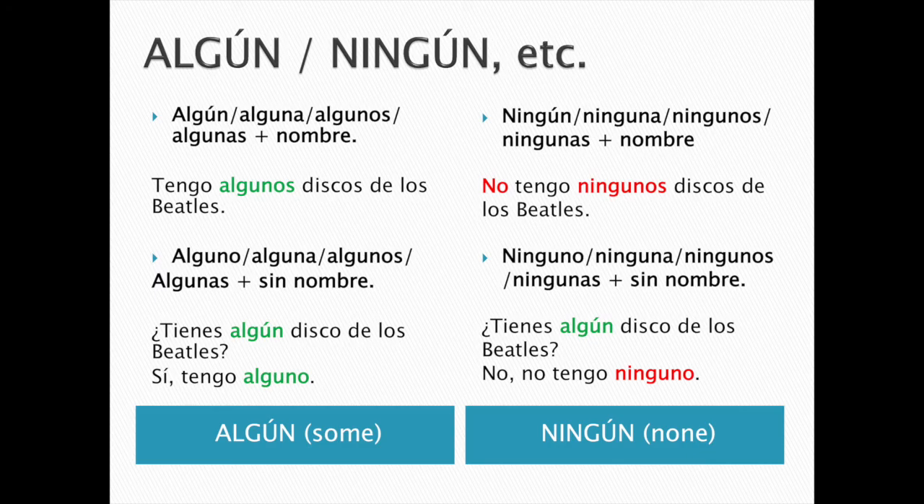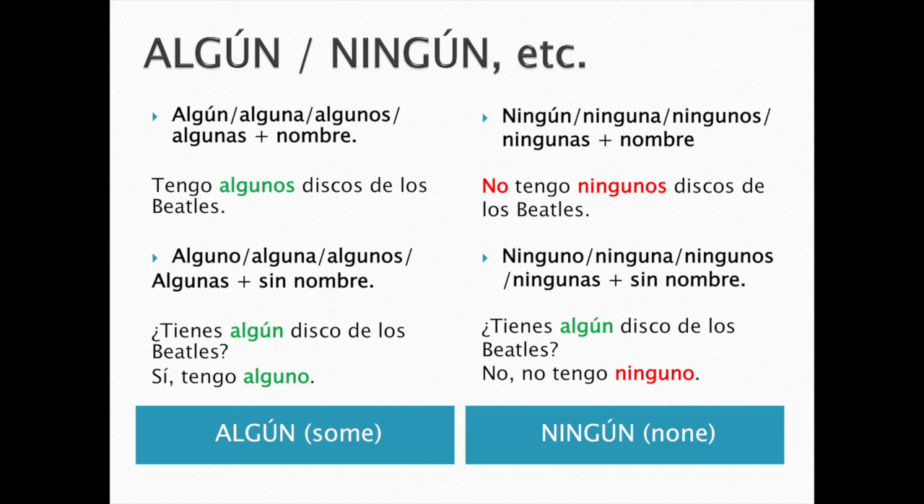Okay? Now, let's see if the answer were negative. ¿Tienes algún disco de los Beatles? And the answer would be no. No tengo ninguno. Okay? I don't have any, meaning any record by the Beatles. We know we are talking about disco de los Beatles from the question, so we may choose not to repeat the noun in the answer. In that case, the answer would be no. No tengo ninguno with the O.